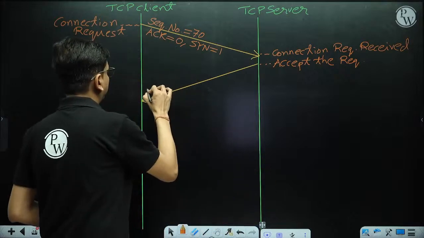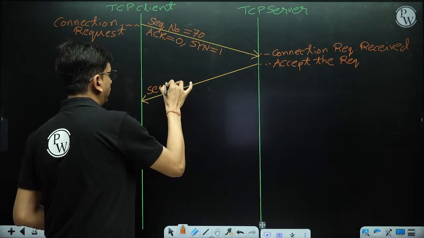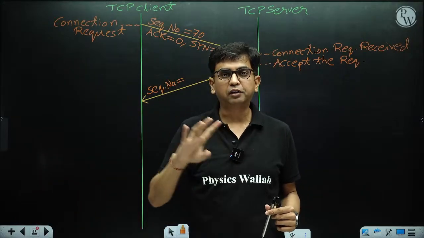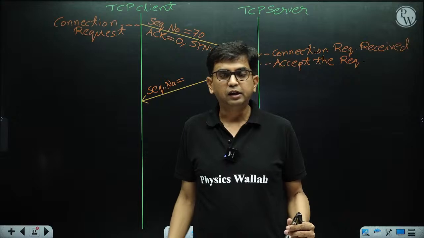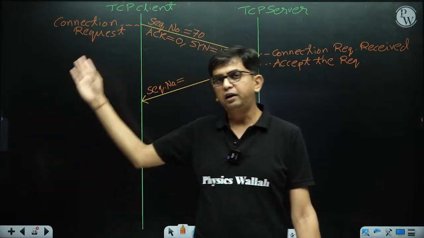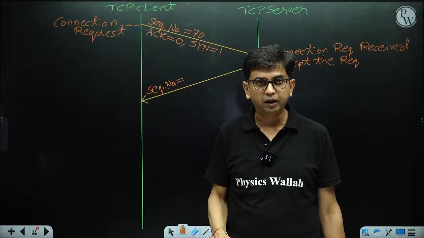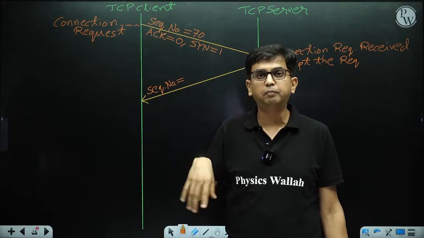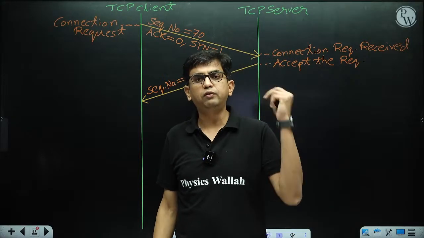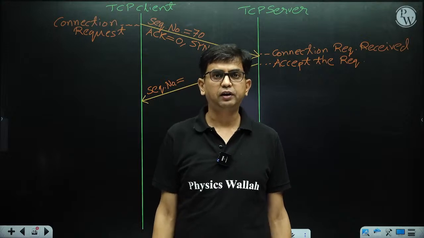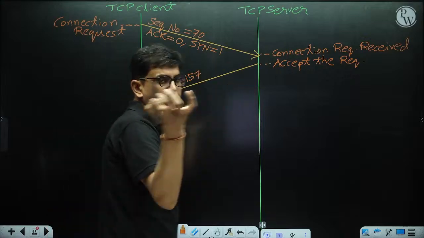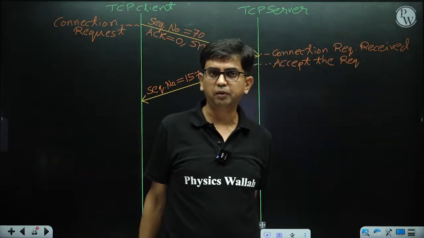In which the sequence number is the most important thing. The server is going to choose a random sequence number. Like the client chooses a sequence number, 70, randomly. The server chooses a sequence number, 157, randomly, a random number, with no relation to the client sequence number.